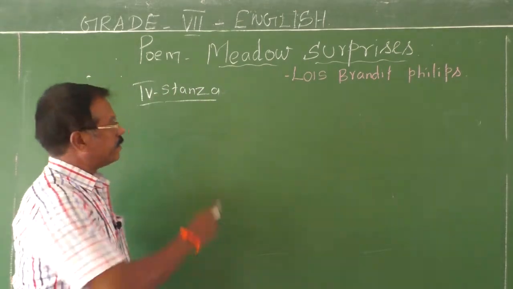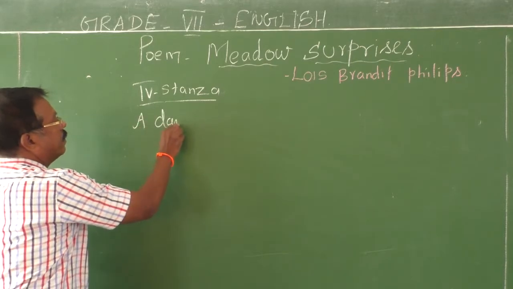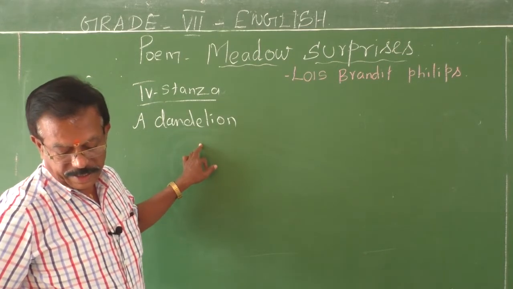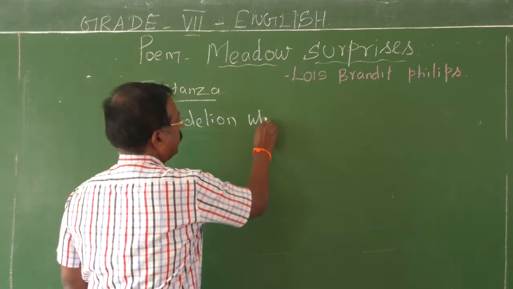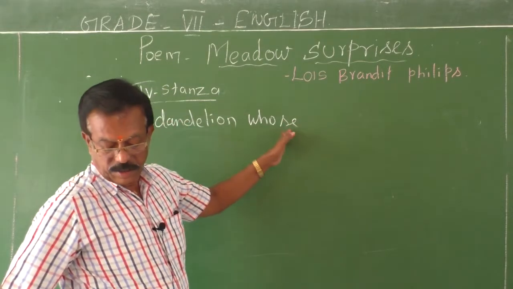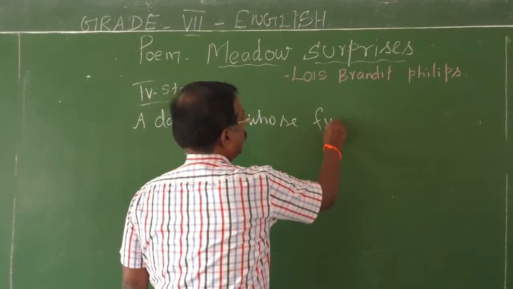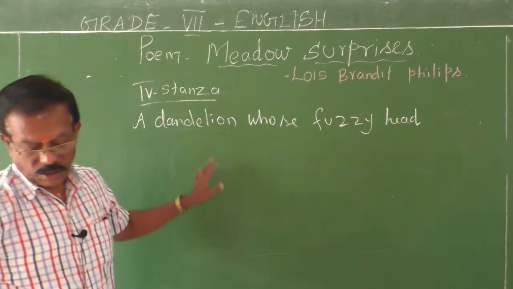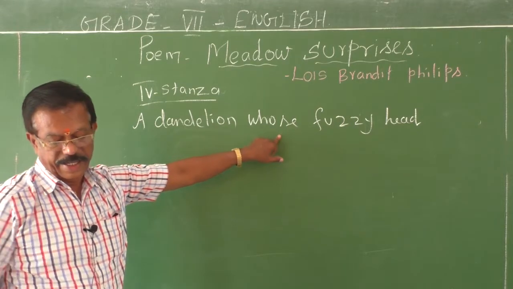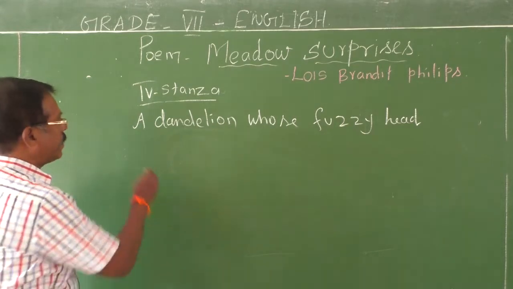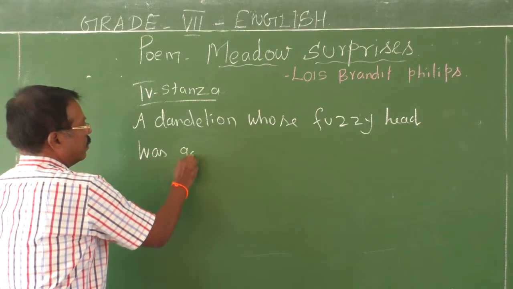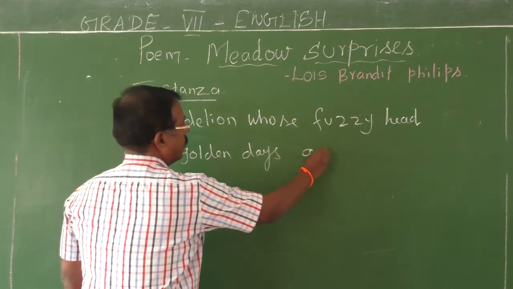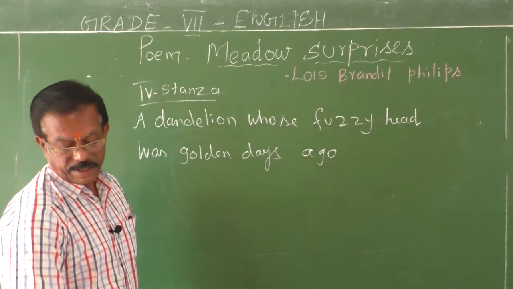A dandelion whose fuzzy head was golden days ago.